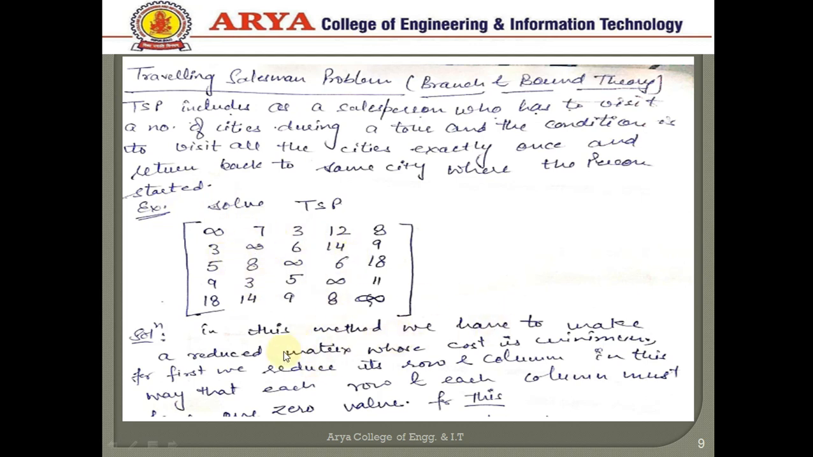In this method, we have to make a reduced matrix whose cost is minimum. First, we reduce its rows and columns. In this way, each row and each column must have one 0 value. That means each row and each column must have one 0. For this, we have to reduce by the minimum value. For example, in the first row, the minimum value is 3, so we reduce this row by 3. Or for example, in this column, again we see that the minimum value is 3, so we reduce this column again by 3. In the same way, we reduce each row and each column by its minimum value.